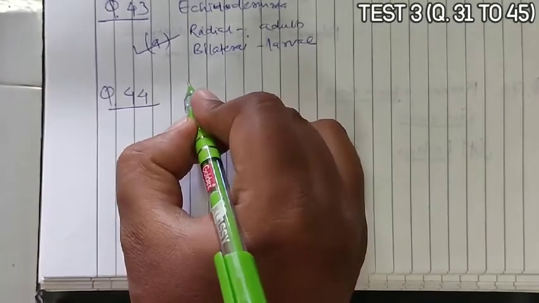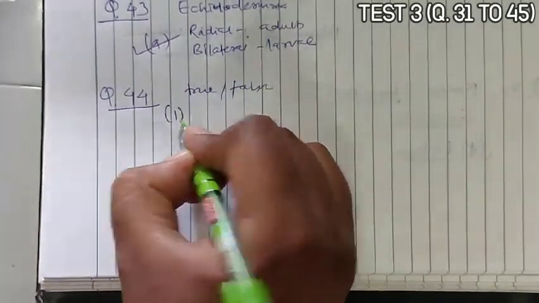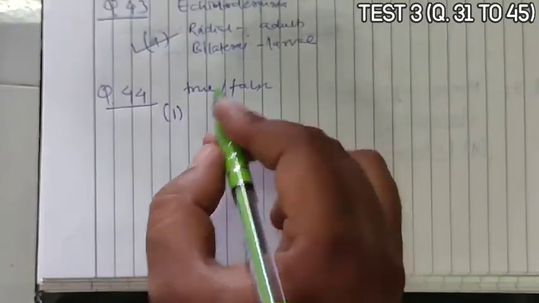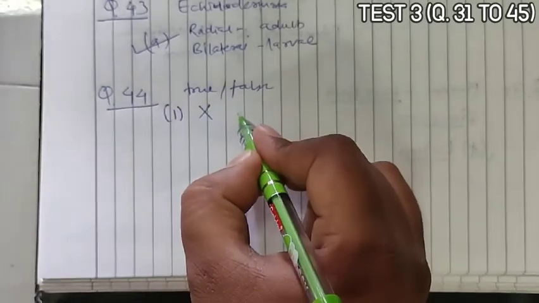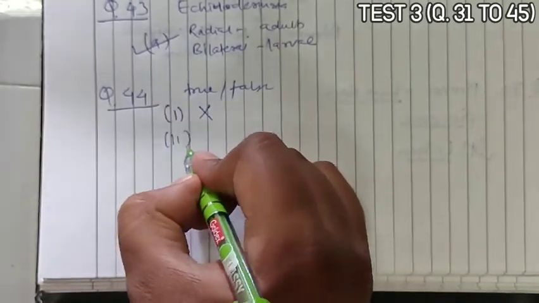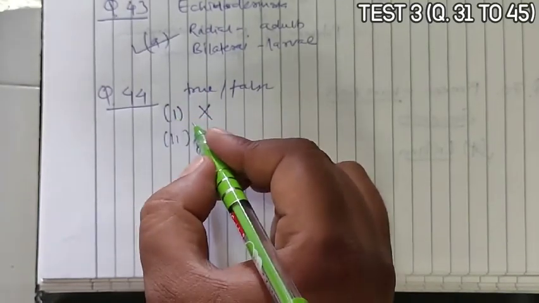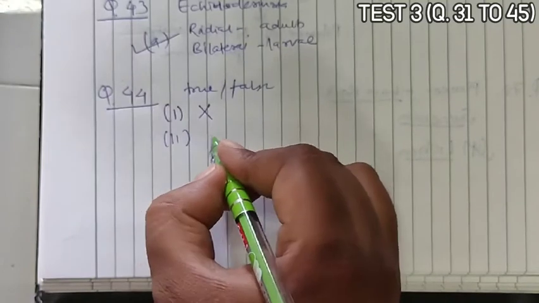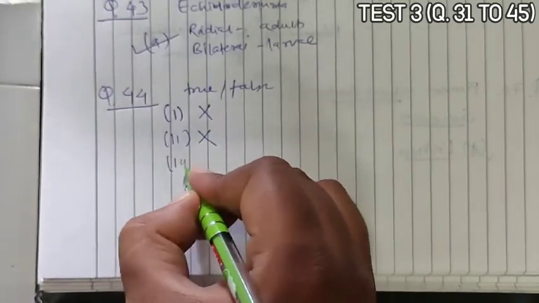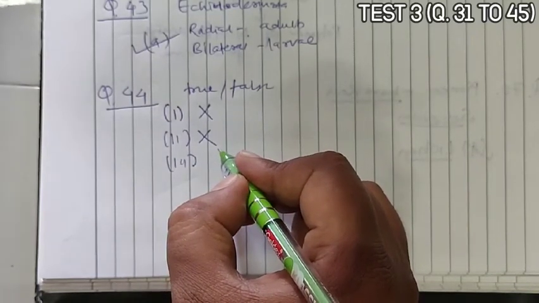Next is question 44. Which of the following statements are true or false? We have to select true or false. Statement 1 is given as in higher phyla cellular level of organization is seen. It is incorrect. Cellular level of organization is seen in Porifera, which is not a higher phylum. Statement 2, phylum Platyhelminthes have a cellular level of organization. Platyhelminthes have organ level of organization, so it is incorrect.